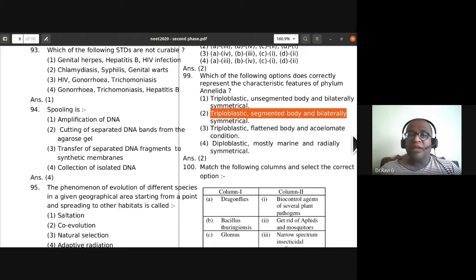Triploblastic, flattened body and acoelomate condition is wrong. Diploblastic, mostly marine and radially symmetrical is wrong. So Annelida is triploblastic, segmented body and bilaterally symmetrical. So the second one is the correct option.